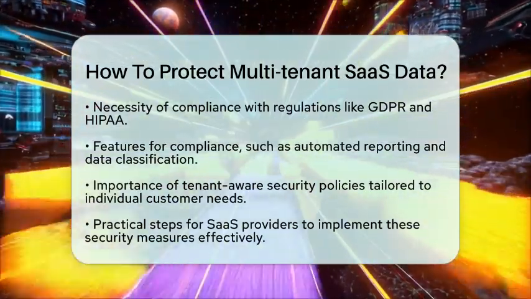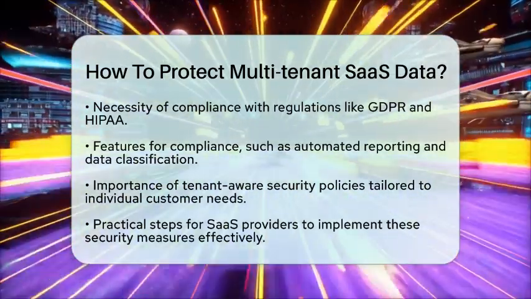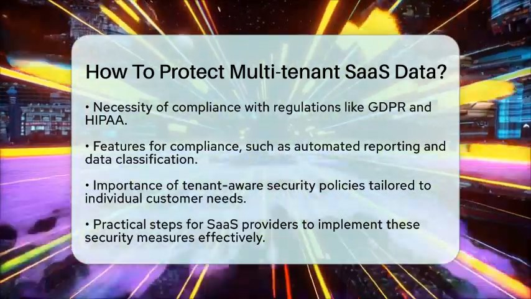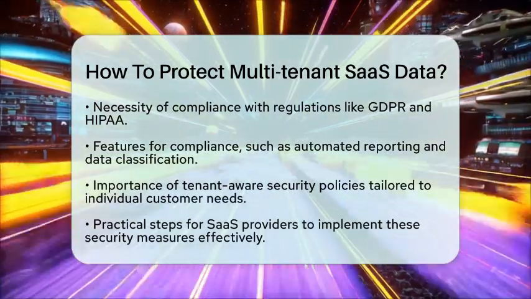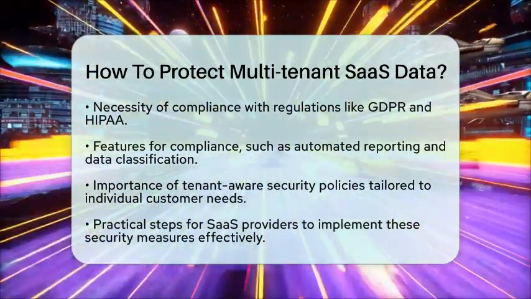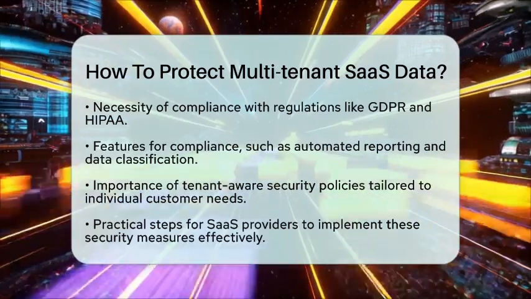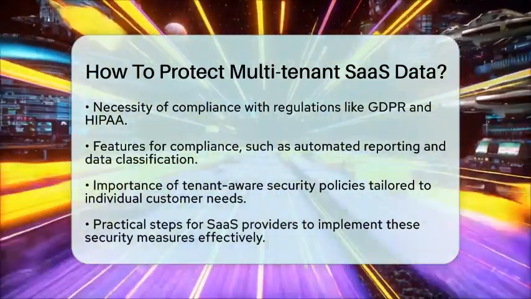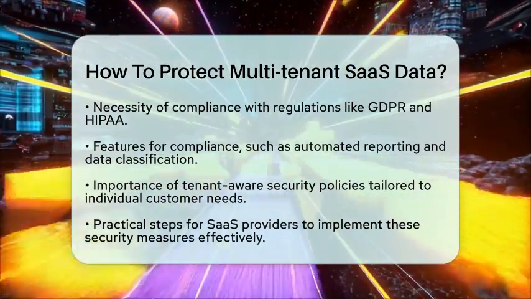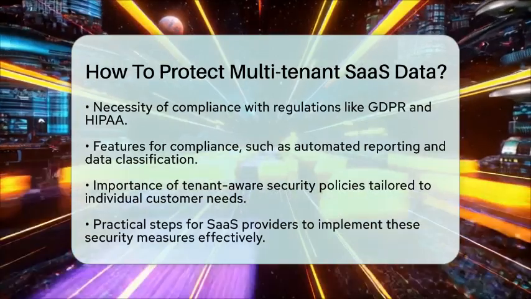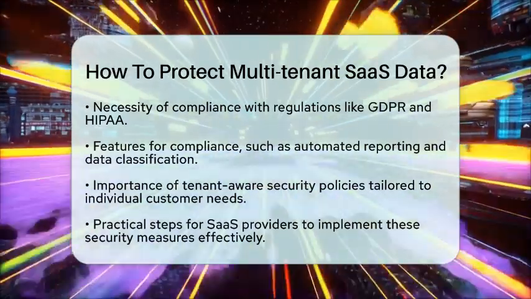In practical terms, here are some steps for software as a service providers. Choose the right data isolation model that balances security and cost. Enforce strict role-based access control with multi-factor authentication. Encrypt all tenant data both at rest and in transit. Use centralized monitoring tools and implement tenant-specific security policies. Finally, manage encryption keys and tenant identities carefully.